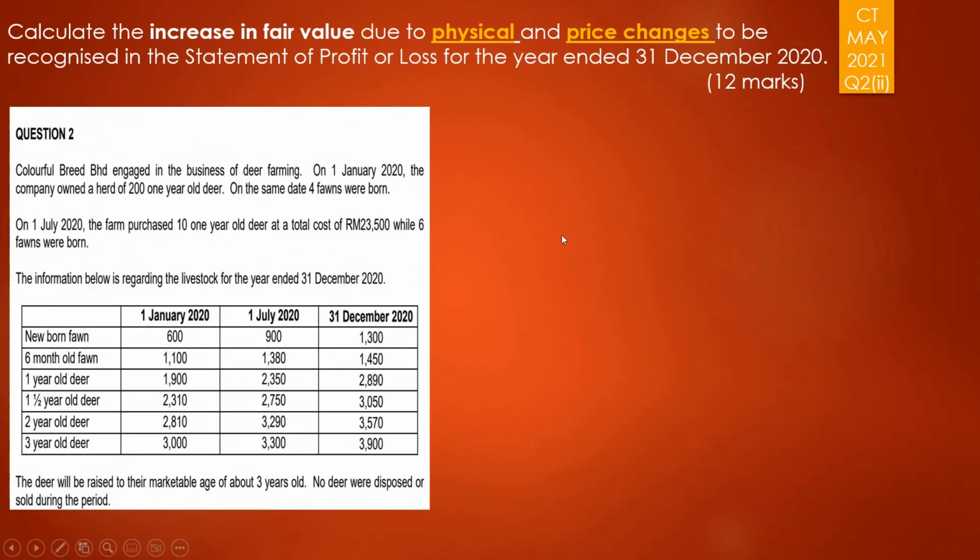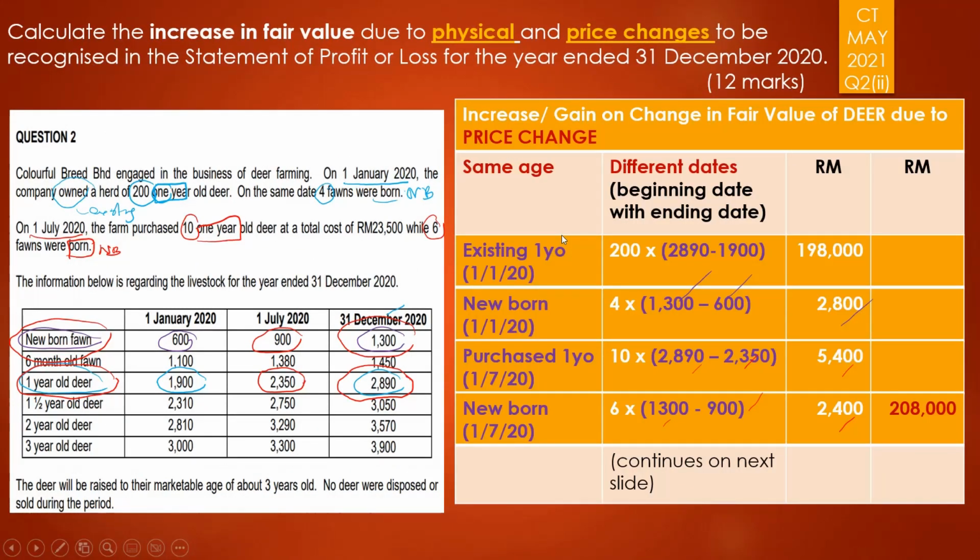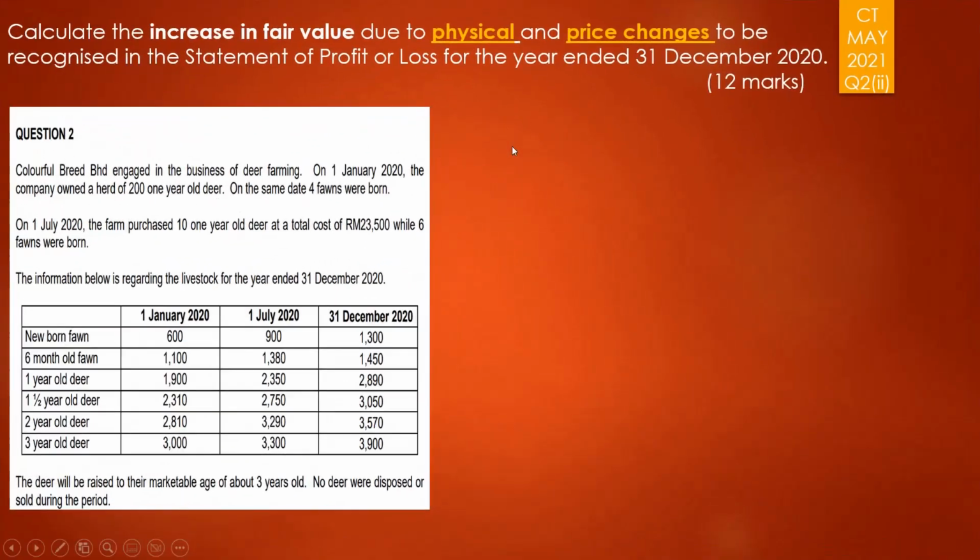The next one, 208, meaning that you have got the gain on fair value changes due to price change, and your next step is to calculate the gain or increase or loss perhaps on change in fair value due to physical change. Here, remember, it is the same date, so you just need to focus on this column for the price. No other column, just 31st of December, because it was different date, but you need to look at the different age group here. Age group or the physical characteristic, and the characteristic here is the age group.